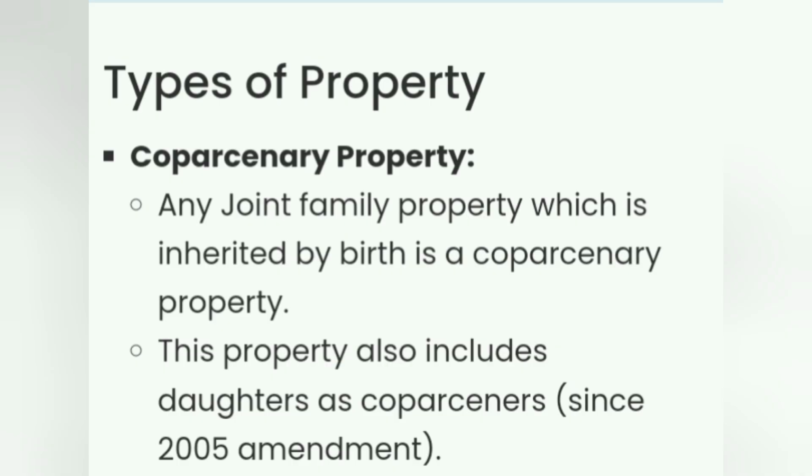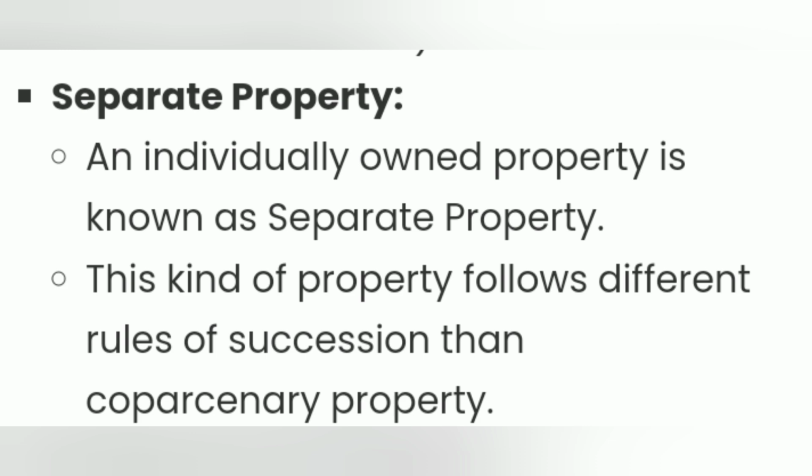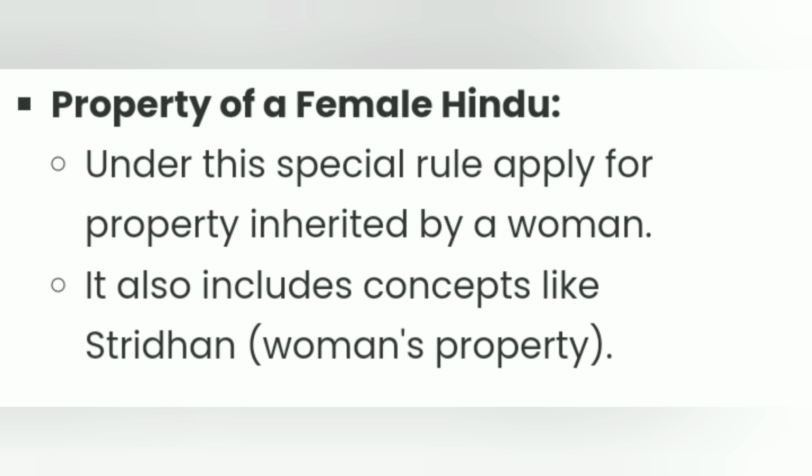Types of property. Co-partnership property. Any joint family property which is inherited by birth is a co-partnership property. This property also includes daughters as co-partners since 2005 amendment. Separate property. An individually owned property is known as a separate property. This kind of property follows different rules of succession than co-partnership property. Property of a female Hindu. Under this, special rules apply for a property inherited by a woman. It includes concepts like Stridhan.